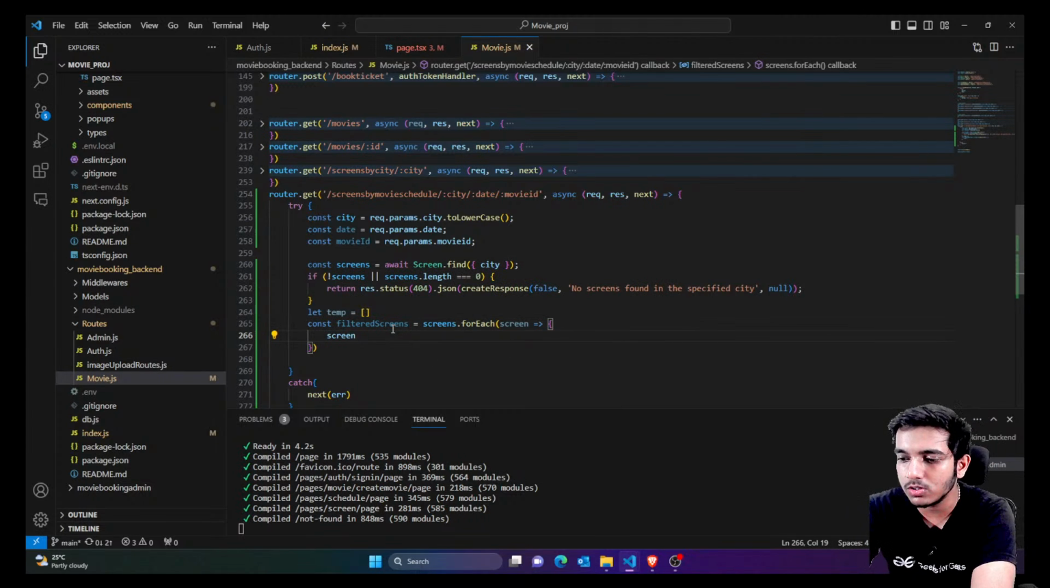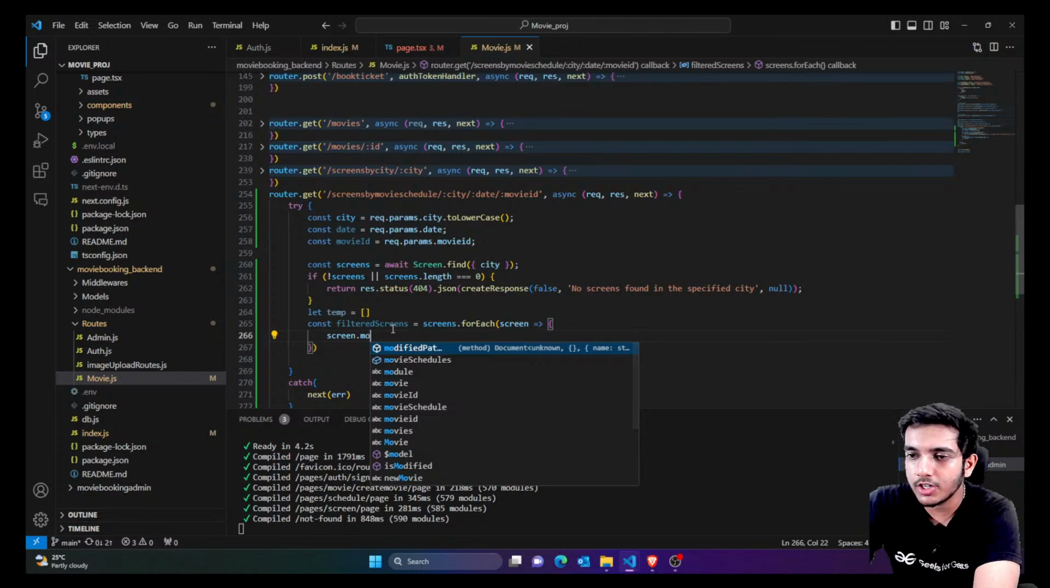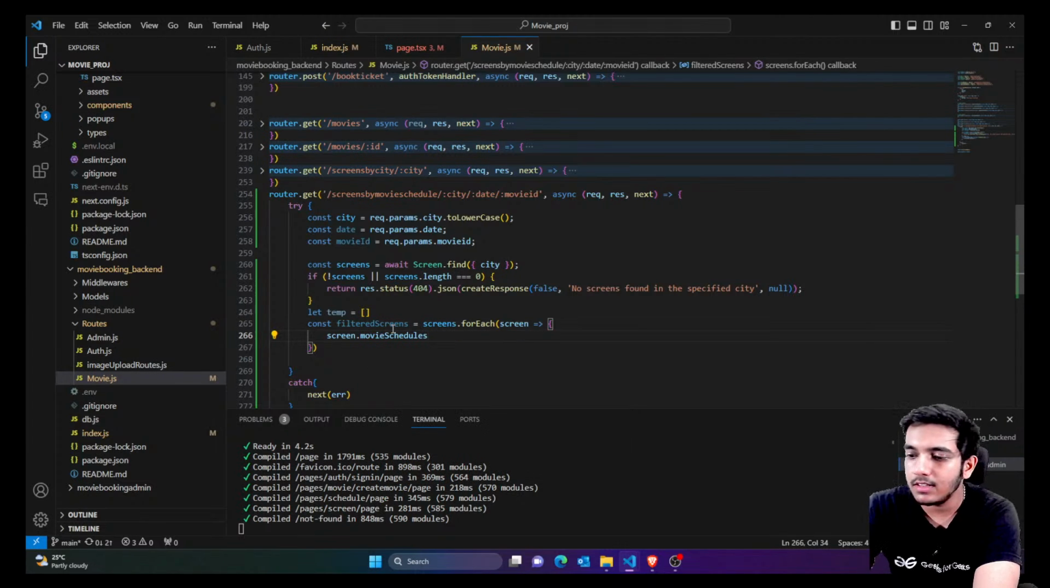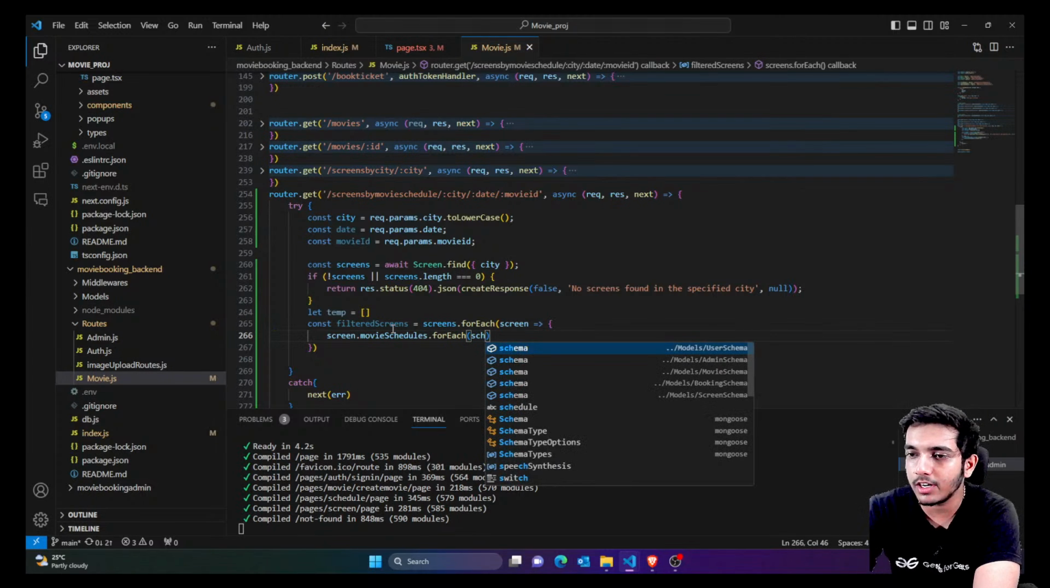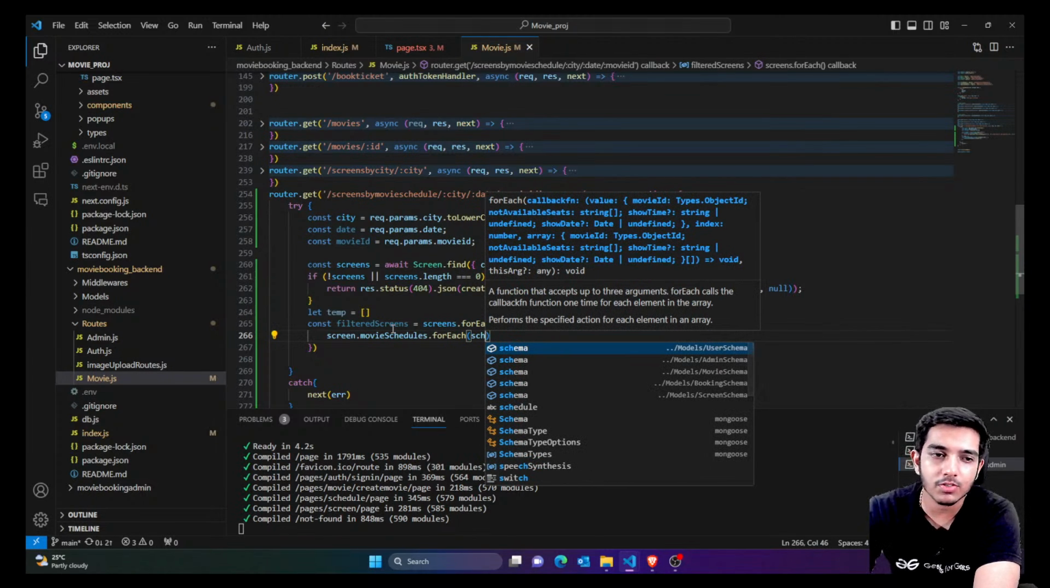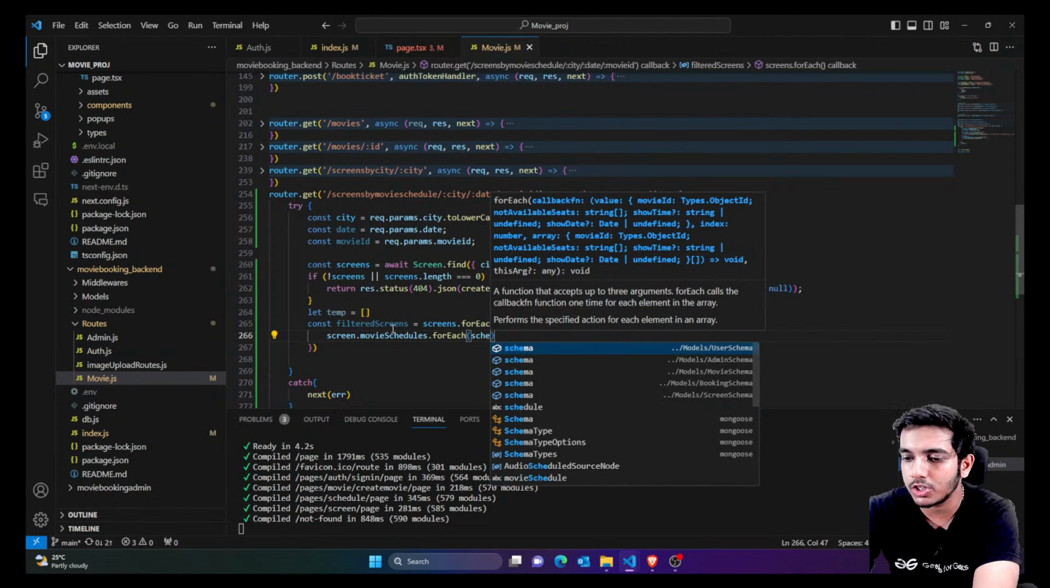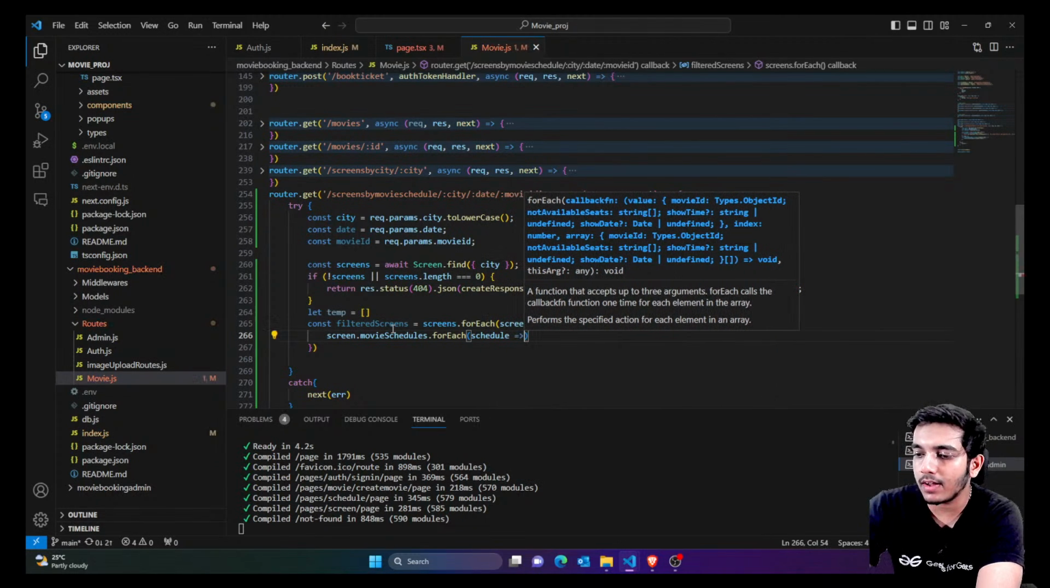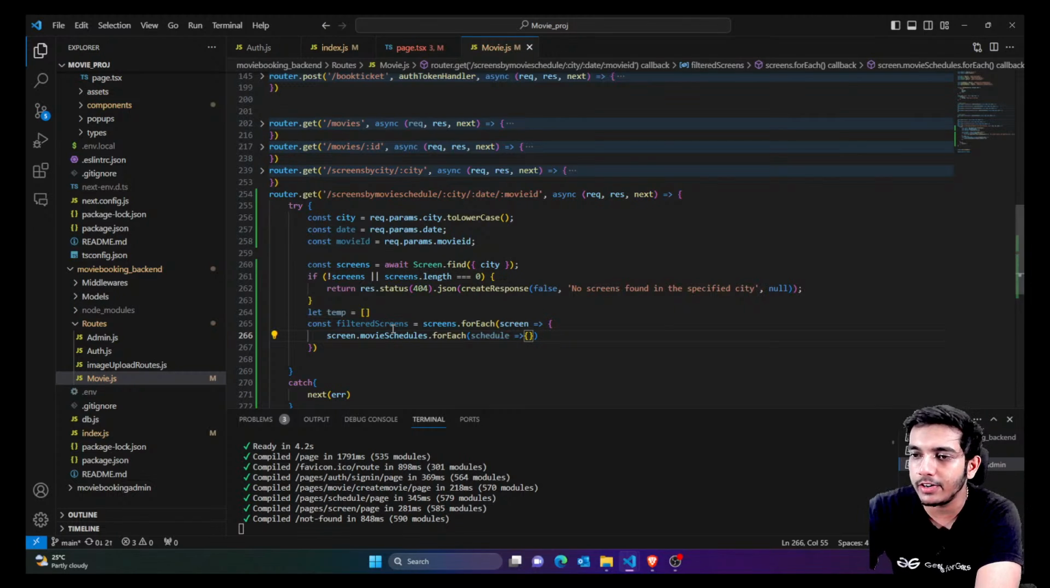Now let's talk about the schedules. So screen.movieSchedules, and inside this, again the forEach loop. Inside this, we have each schedule. And here I'm going to compare the date of each schedule with my actual parameter date, which I have provided from the frontend.